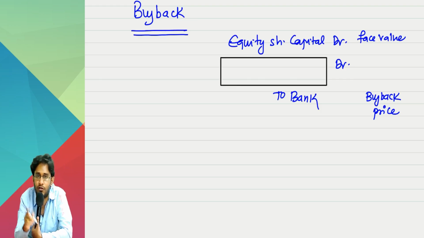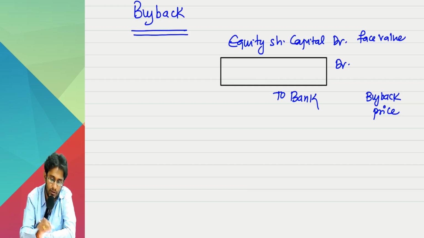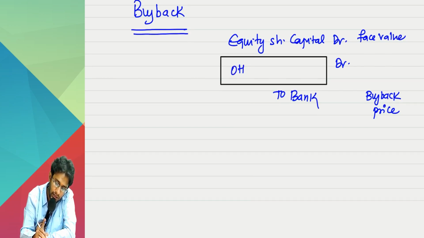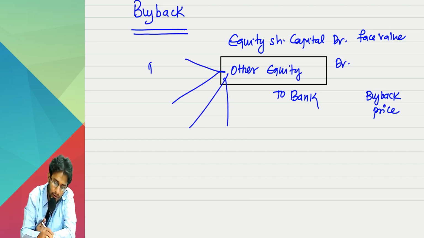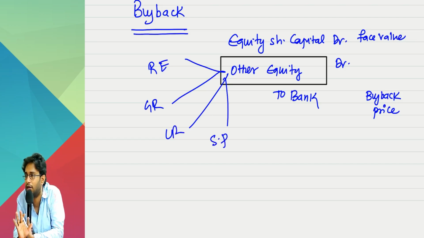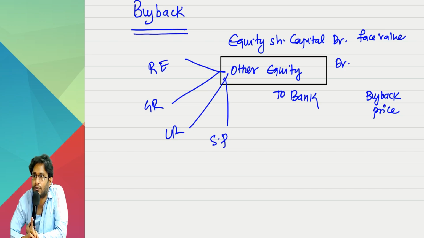First priority is used to search in securities premium. You'll knock it off there. If not, next. Capital reserve, general reserve, P&L account balance. Like that you use. But the standard says debit it against your other equity. In other equity, who are there? All your reserves are there. Your retained earnings, general reserve, capital reserve, securities premium, they are all there in your other equity. What Ind AS 32 says is, in the event of a buyback, entire amount should be debited to equity.